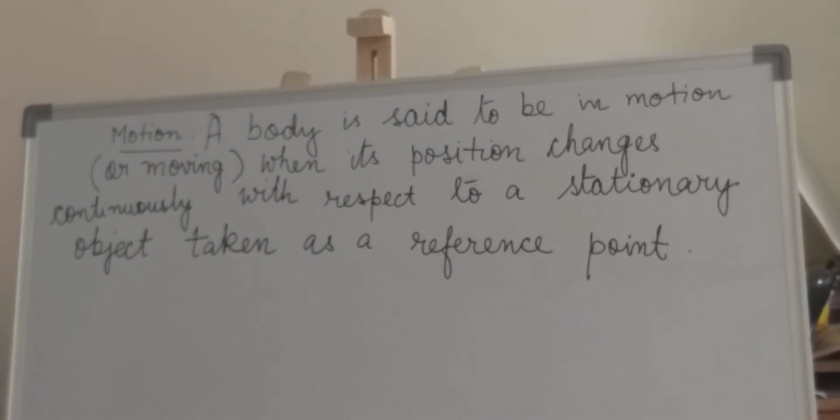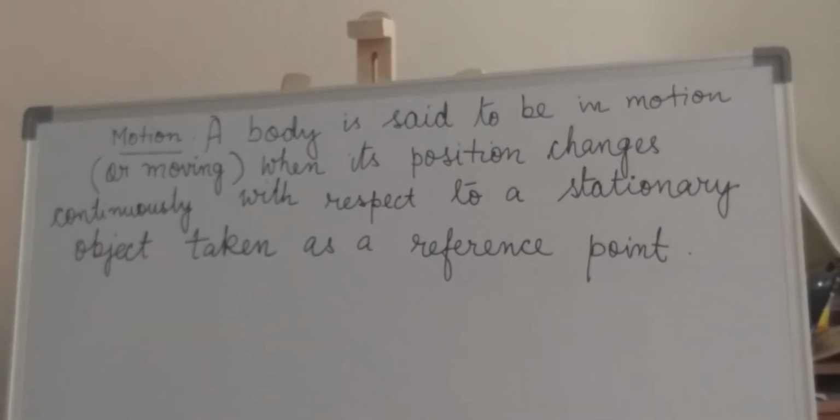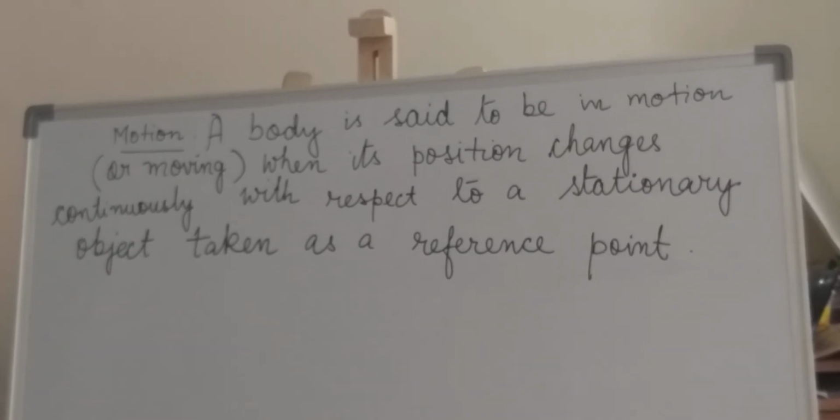This way we can give the definition like it's written over there. A body is said to be in motion or moving when its position changes continuously with respect to a stationary object taken as a reference point.